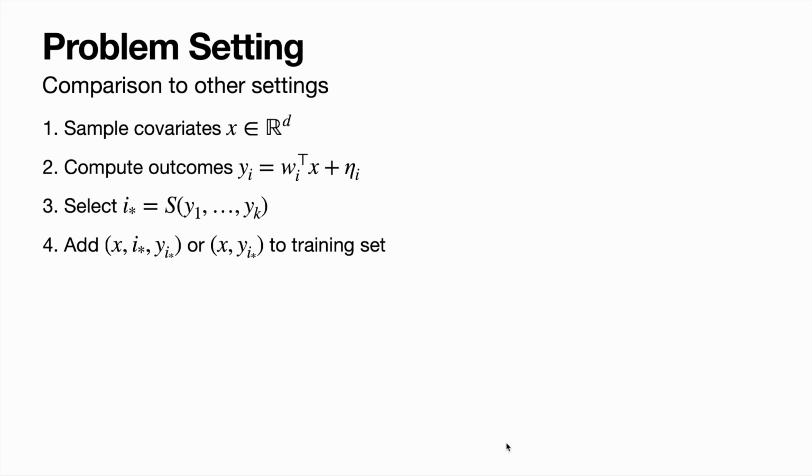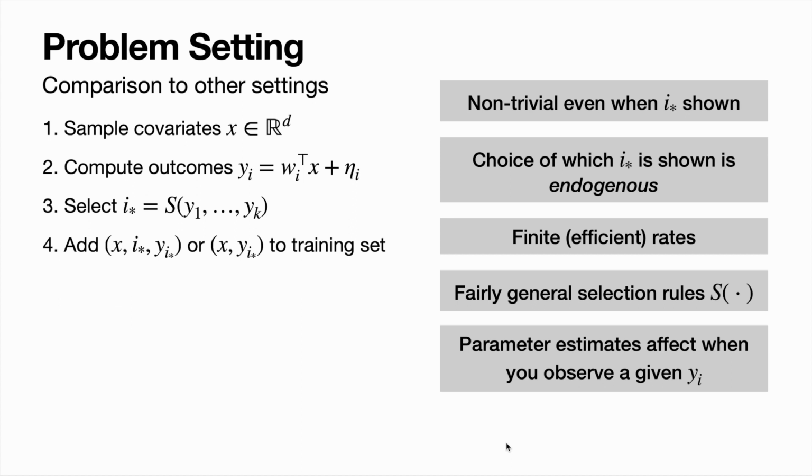Okay, before diving into our techniques and results, I want to highlight how this problem is slightly different from previous problems that have been considered. Here I just have restated the data generating process, and I want to highlight a couple of things about this problem setting. First, the problem is non-trivial even when we know the true index i star. So this corresponds to the known index setting on the left. And if you recall from the hunter and fisherman example, things aren't exactly trivial when we see i star.